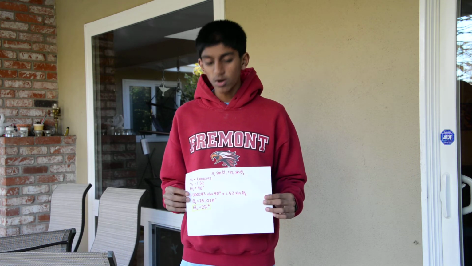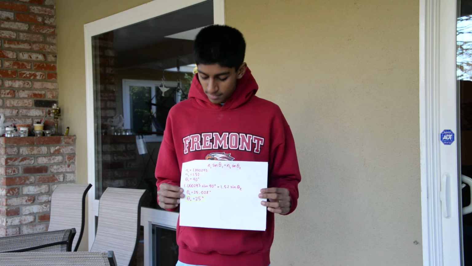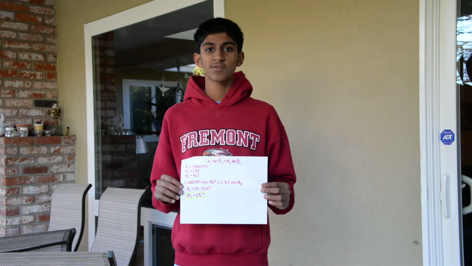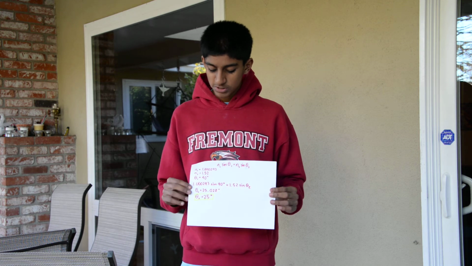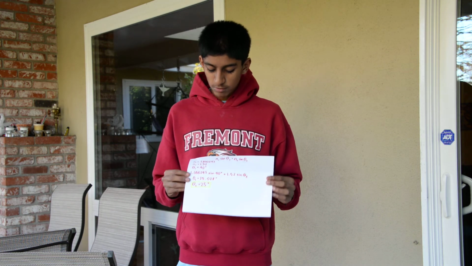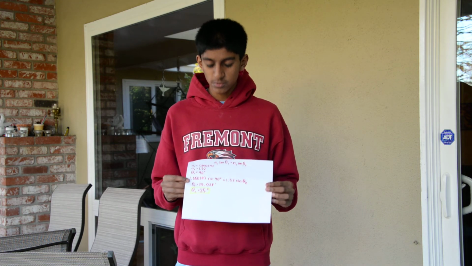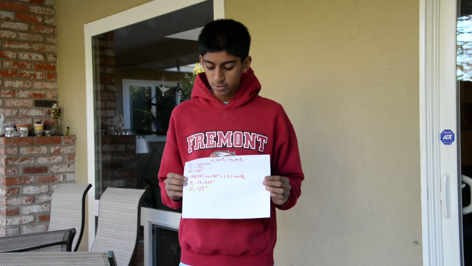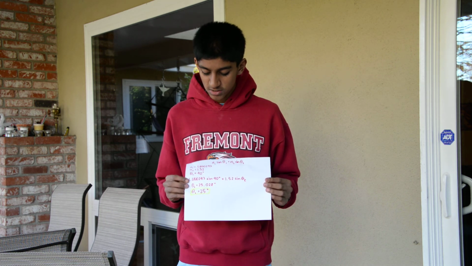So we know that N1, which is the index of refraction of air, is 0.000293, and N2, the index of refraction of crown glass, is 1.52. And theta 1, which is the actual angle, is 40 degrees. So when we plug this into the equation, we can use inverse sine to solve for theta 2. And we know that theta 2, which is the angle at which the rider sees the object, is 25.028 degrees, or 25 degrees if we include significant figures.